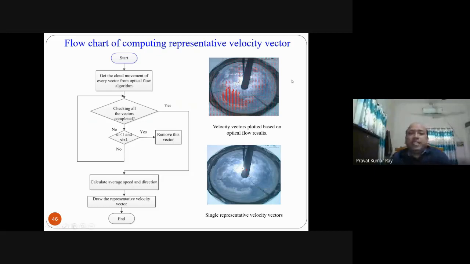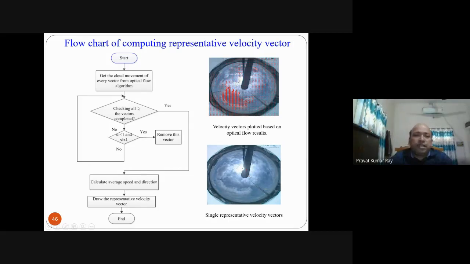See, this is the result. If you zoom in, so many red arrows in many directions come from the clouds. This is the velocity vector plotted based on the optical flow results. So many directions will come, but you have to pinpoint one direction, the net result, which is shown by this red arrow, and this is the cross mark. Finally the cross mark will move in this direction. This is the representative single velocity vector out of so many velocity vectors, and this is how you find the final representative velocity vector.